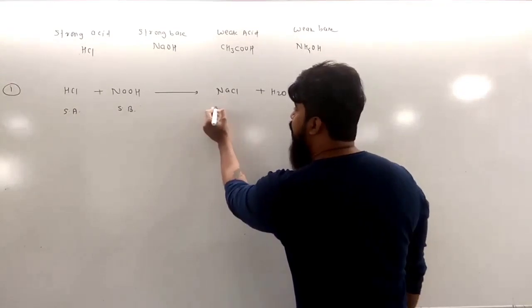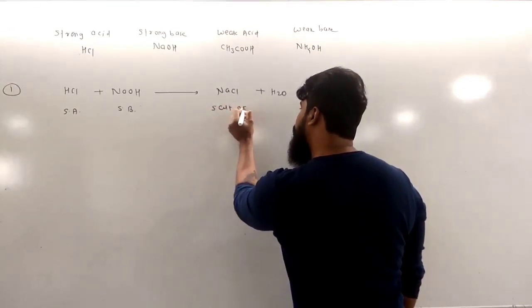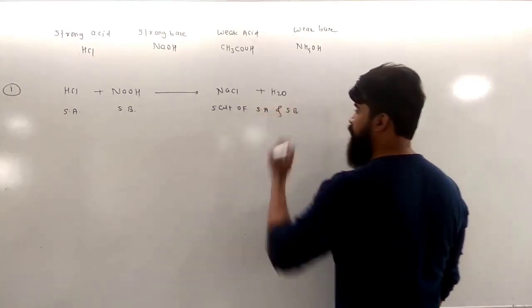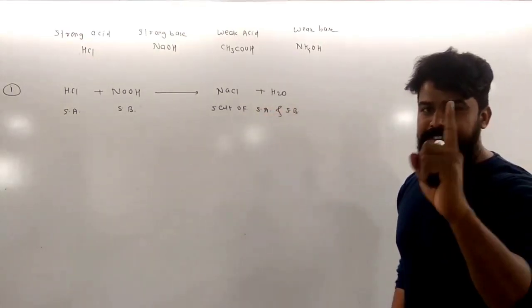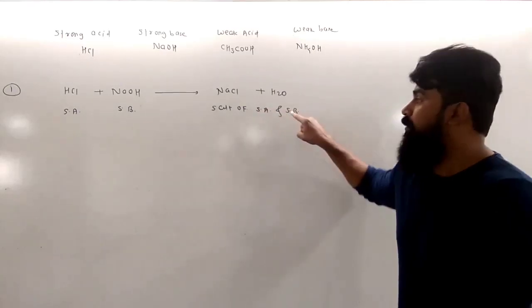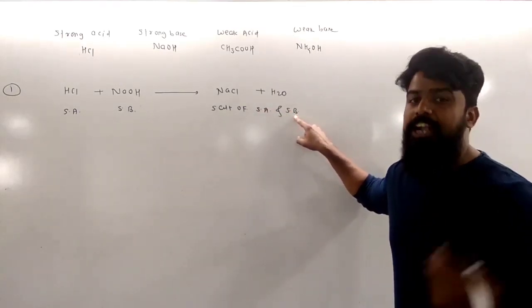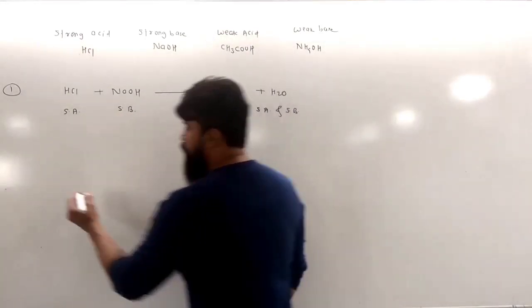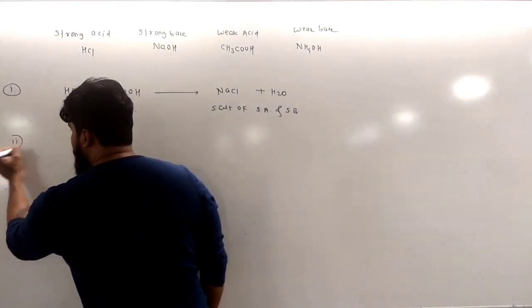So NaCl is a salt of strong acid and strong base. We have discussed the first type of salt, salt of strong acid and strong base. It means that the salt is formed from neutralization of a strong acid and a strong base.